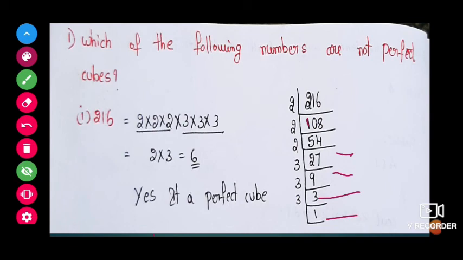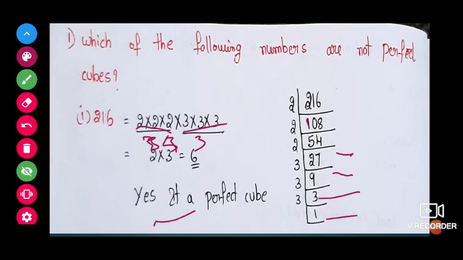Now we can make this as 2 cube and 3 cube. So we can express 216 as 6 cube. If we can express one number as a cube of another number, then it is a perfect cube number.